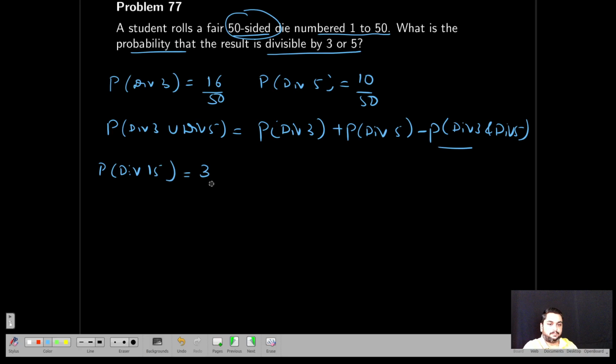So there are only 3 numbers, that is 15, 30 and 45. 3 by 50. So substitute here 16 plus 10 minus 3 divided by 50. So this is 23 by 50.